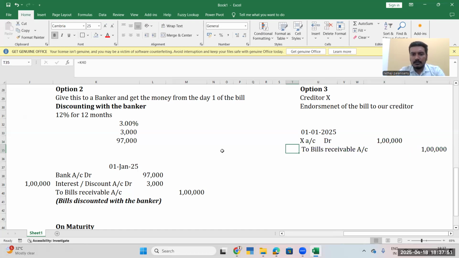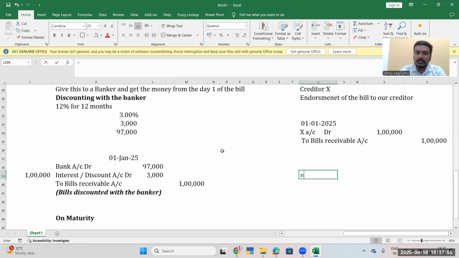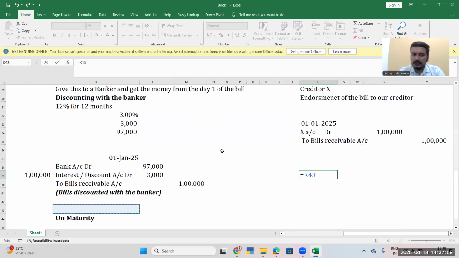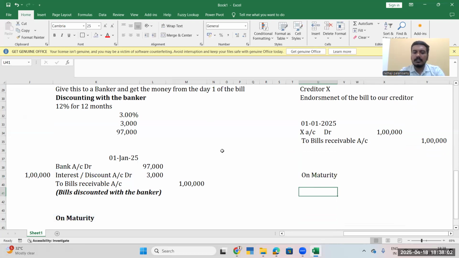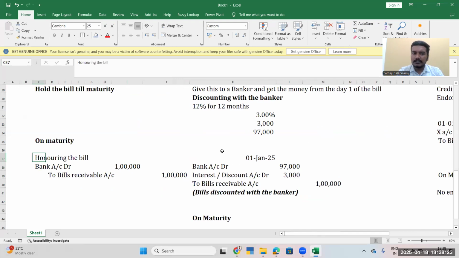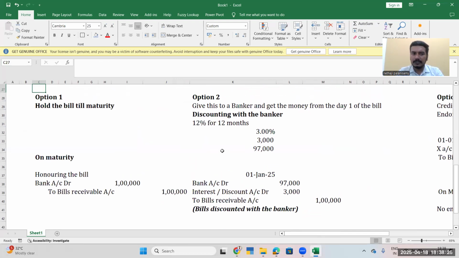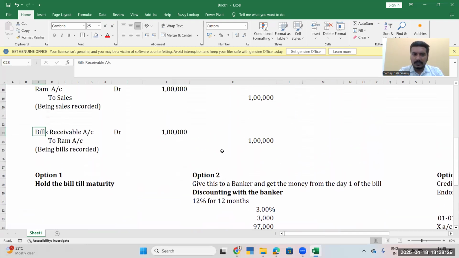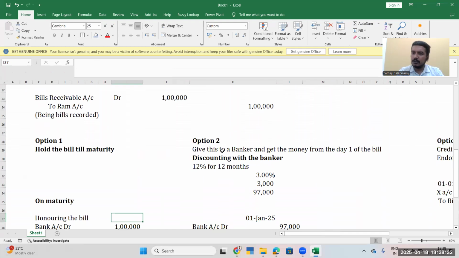Yes. So here we have also reduced the books. We have reduced Ram from our books, and we have reduced our creditors also. On maturity, here also no entry. Why are we not passing any entries here? Because bills receivable has been transferred out from our books. Equally, our creditor has also been reduced. Mr. X has also been reduced. This is on maturity. We are seeing only a simple journal entry to get a grip on how the bill has been received and how it will be matured. So, till this, I hope everyone has understood.